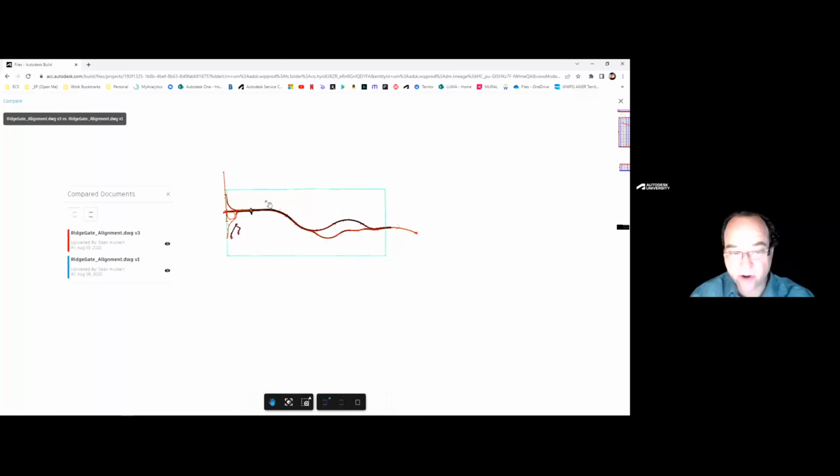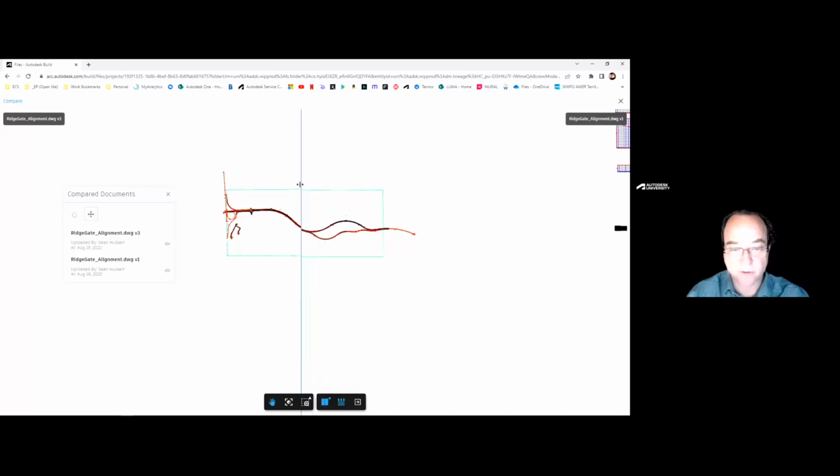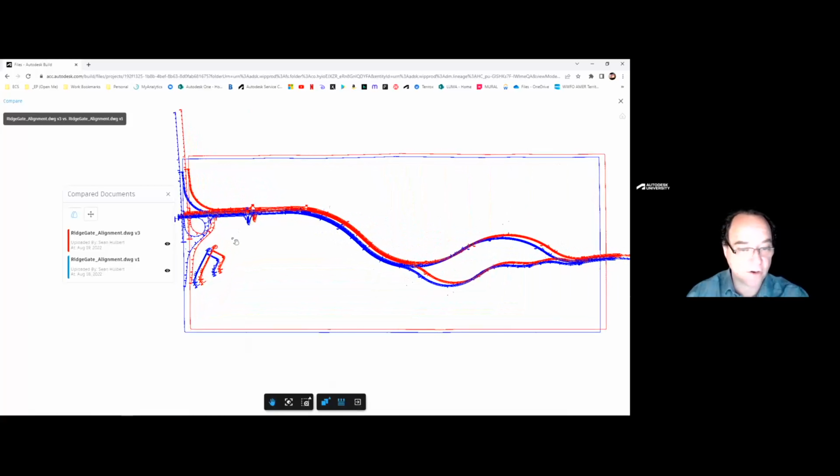And when you compare the drawings, you have the ability to either compare directly, one on top of the other, or we can change it to our slider mode. Now you can see that my drawings aren't aligned right here, so I want to use my align tool to get them lined up. But as the differences occur, you would see them by moving the slider bar back and forth, or again, using the color overlay.